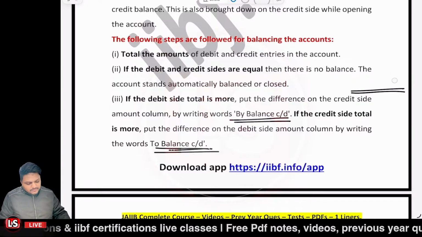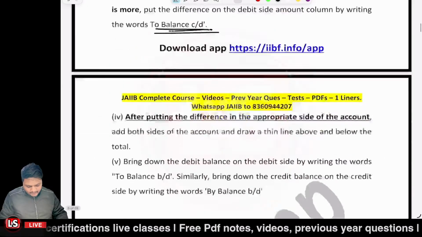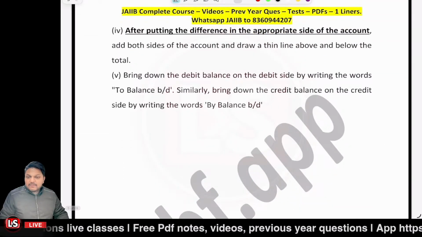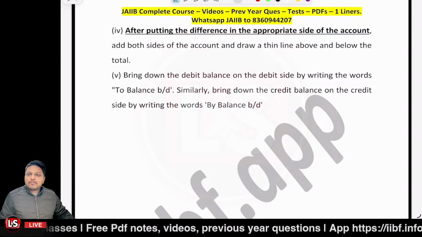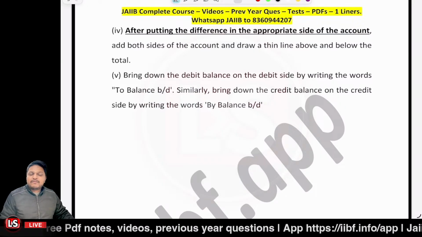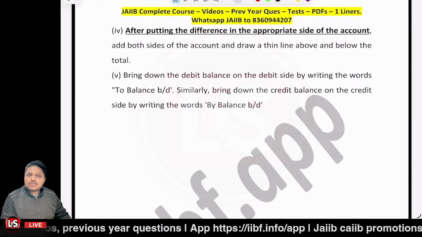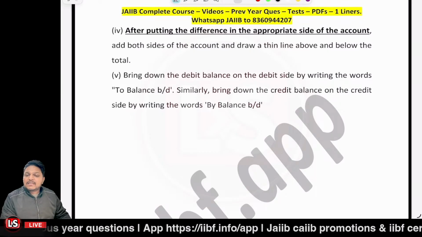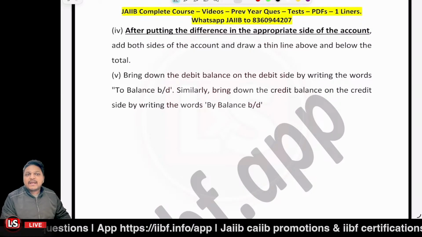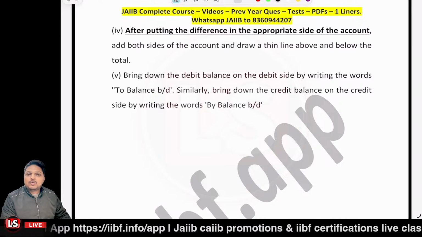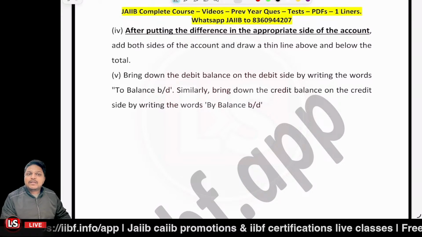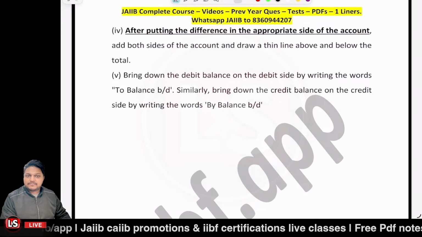Is that clear? Now let's move further. When we have mentioned the appropriate differences on the side which was short, we have actually done the balancing part over here, and after that we have done the total, and that is done, right?